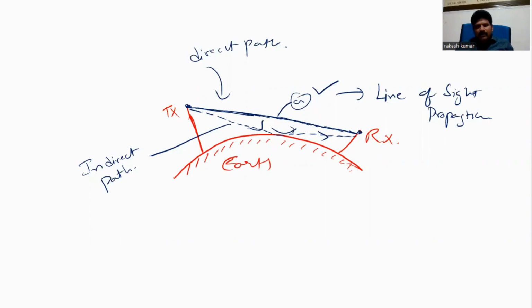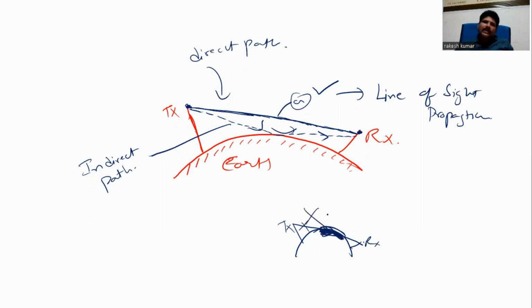Sometimes, if the transmitting antenna is like this and your receiving antenna is like this, the direct ray cannot come to the receiver because it is stopped by the bulge of the earth surface.